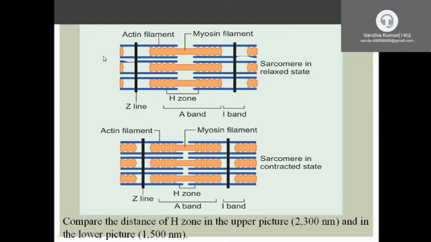During relaxation, the distance of the H zone is high, but during the contractile stage the distance of the H zone decreases. This is the complete picture of the sarcomere.